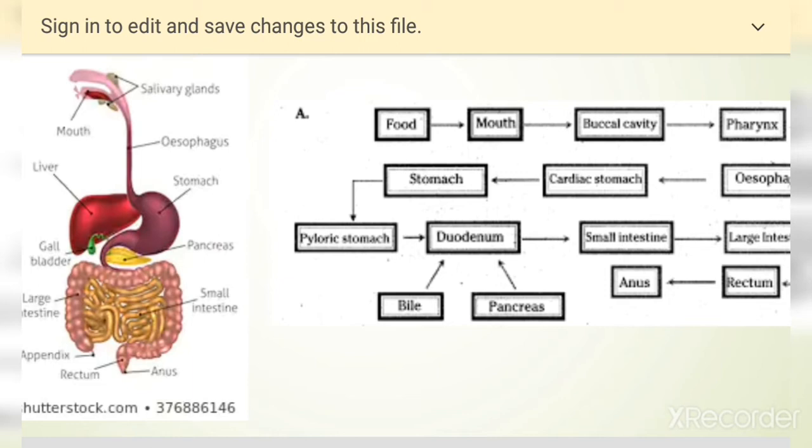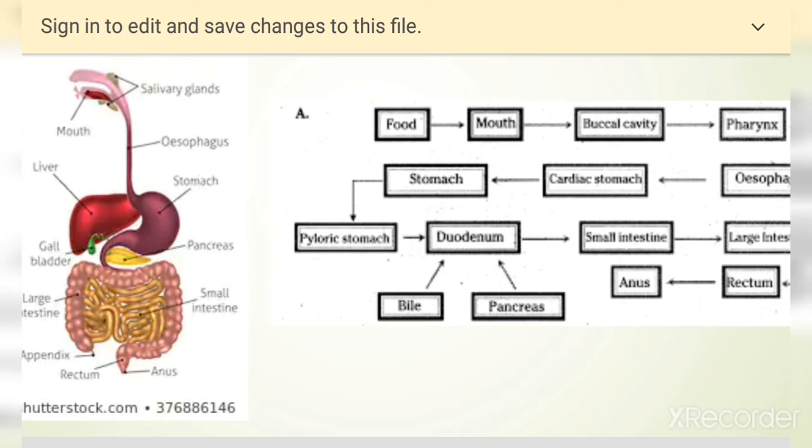The food after reaching the stomach is churned, because the stomach produces gastric juice containing the digestive enzyme, and also HCl, hydrochloric acid. Dilute hydrochloric acid is produced in the stomach to kill the germs and help in the digestion. The food is churned and becomes soup-like, and it is called chyme.